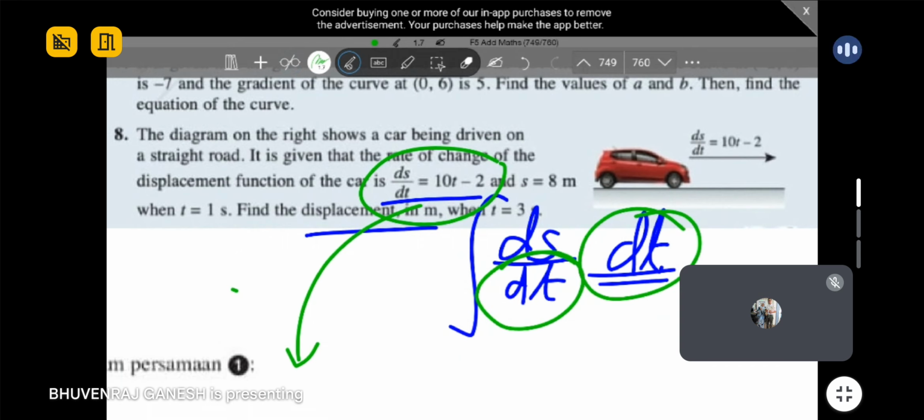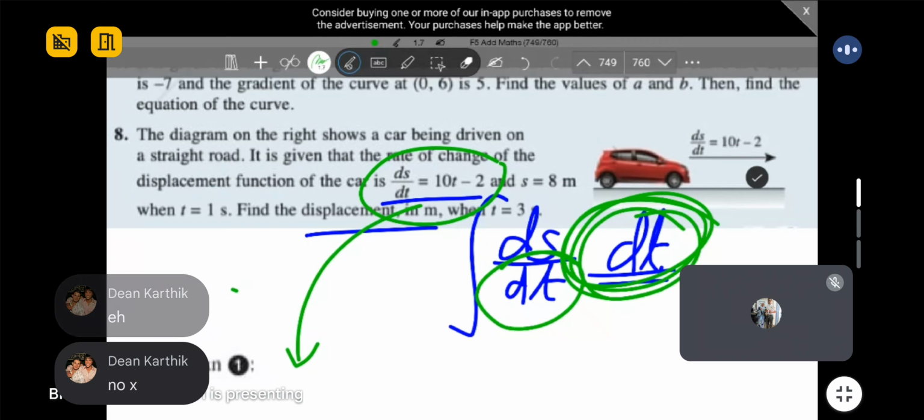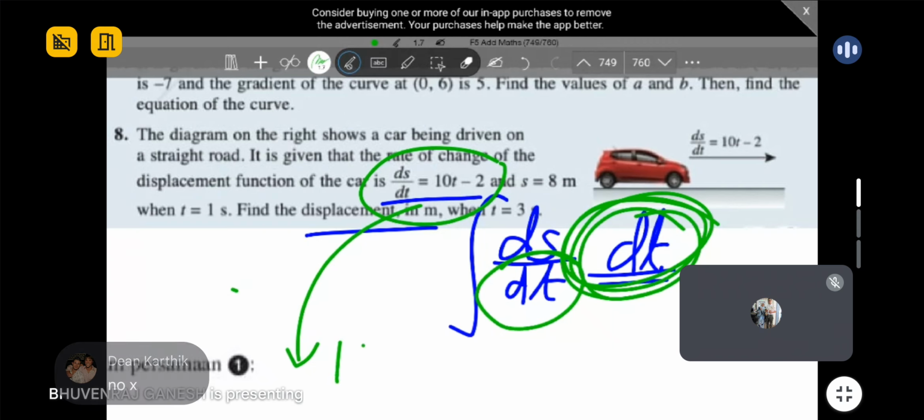Come on, guys. You must do this kind of integration fast. All this integration must be very quick. Yes. How come got x there? Guys, you integrate towards dt, so when you integrate towards dt, you must add a t. So means that 10t square over 2 minus 2t.